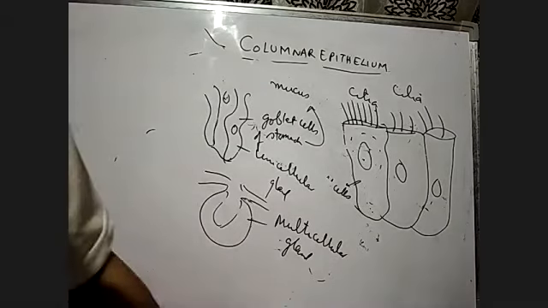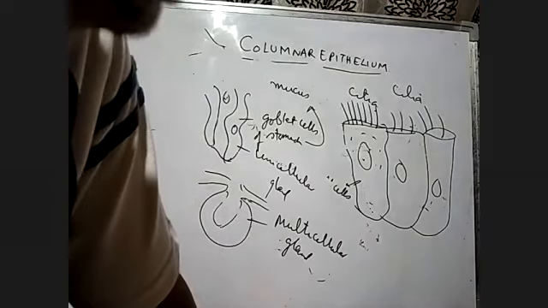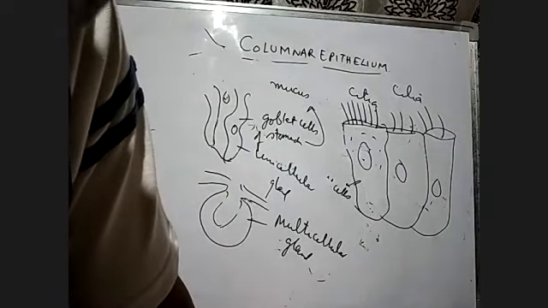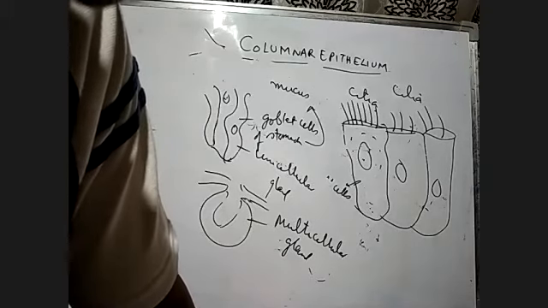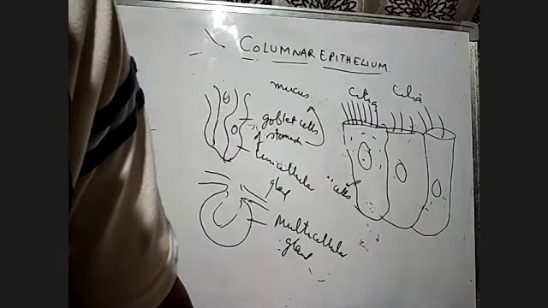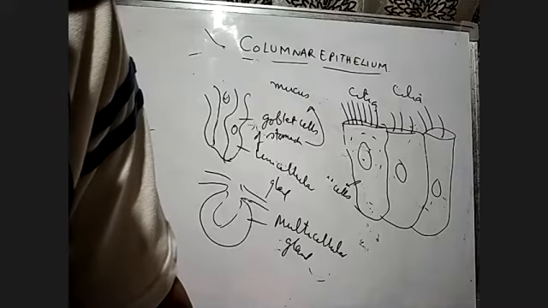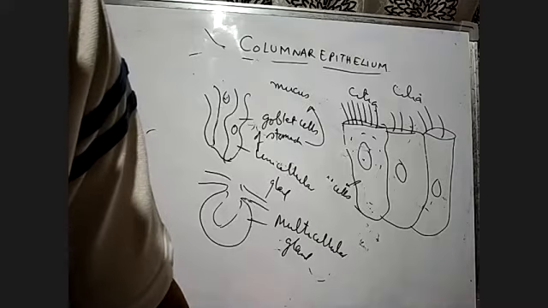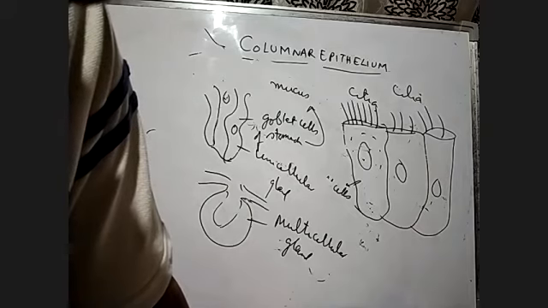First of all, let's go to the book. They have written here: on the basis of mode of pouring of their secretion, glands are divided into two categories, namely exocrine and endocrine glands. Exocrine glands secrete mucus, saliva, earwax, oil, milk, digestive enzymes, and other cell products. These products are released through ducts or tubes. In contrast, endocrine glands do not have ducts. They are ductless glands. Their products, called hormones, are secreted directly into the fluid bathing the gland.